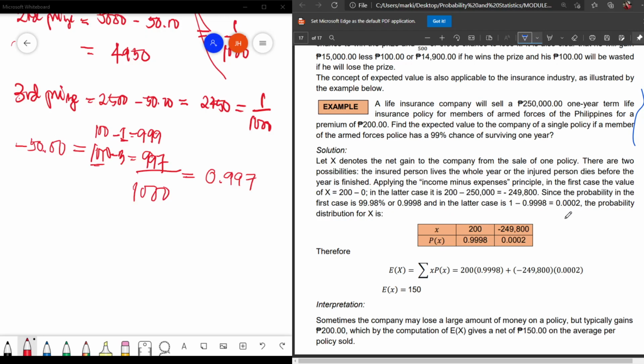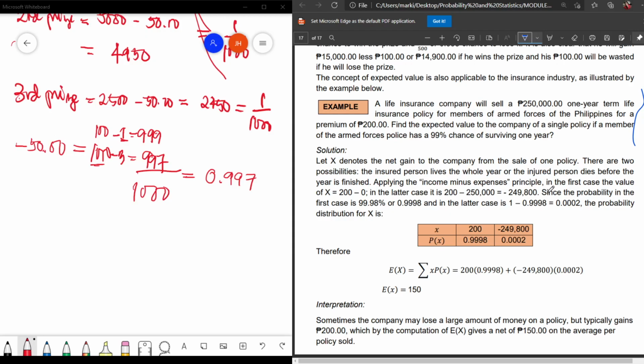So the solution, again, it's not the same as the first example. We have first, second, third prizes, but this one is only live or die, surviving or die. So we have only two choices here. Either the police survived or died after a year.